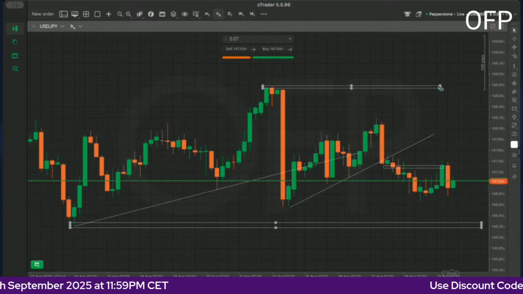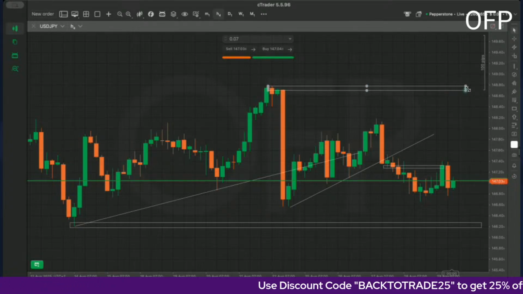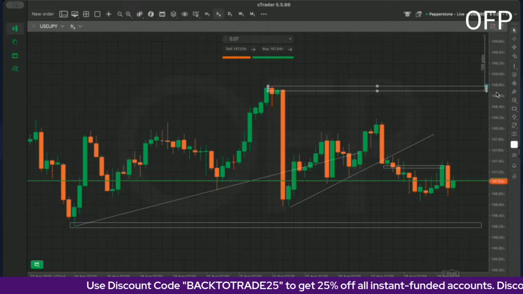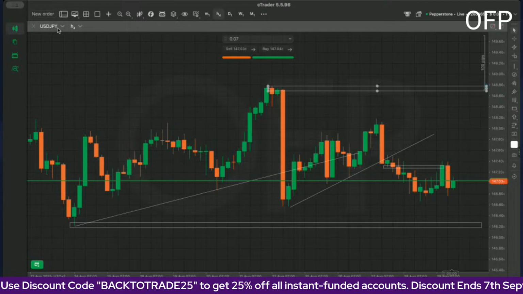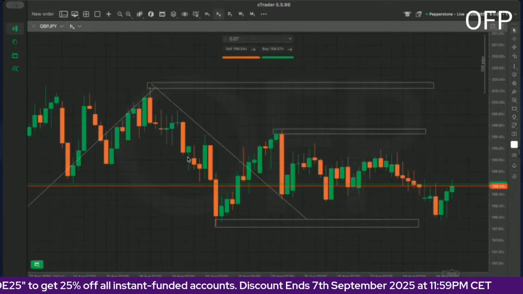Then probably by Friday, when NFP does come through, we might be seeing ourselves back up here around 148,800 on dollar yen. Then let's look at pound yen.